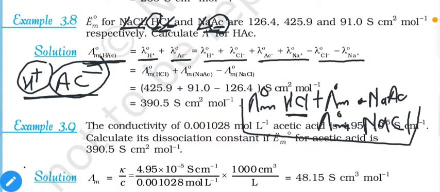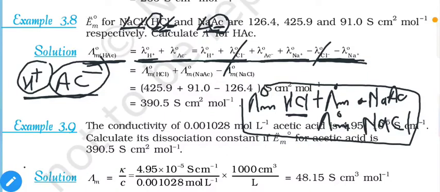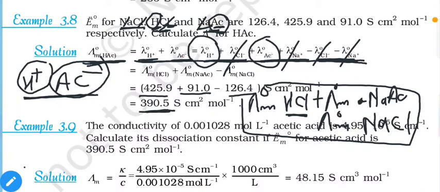So expansion of this equation will give us this equation: value of HCl, then value of sodium acetate and value of NaCl. As mentioned earlier, the value of Cl minus will be the same in all of the equations, so it will be cancelled out. Similarly, the value of Na plus will be the same in all the solutions, so it will be cancelled out again. So the only values left are the limiting molar conductivity of H plus and of acetate ions. So add the value of HCl and sodium acetate and subtract the value of NaCl, and you will get the value of HAc or acetic acid.